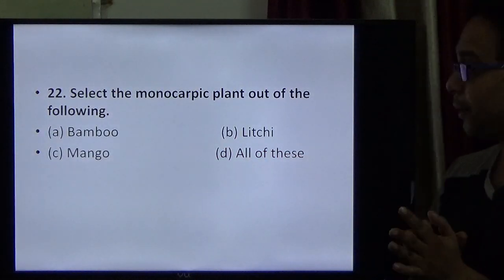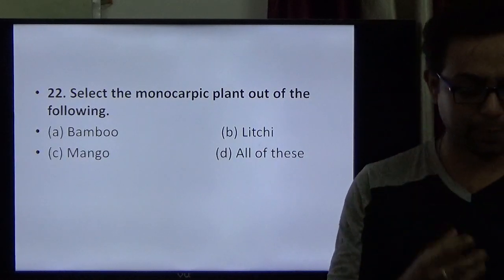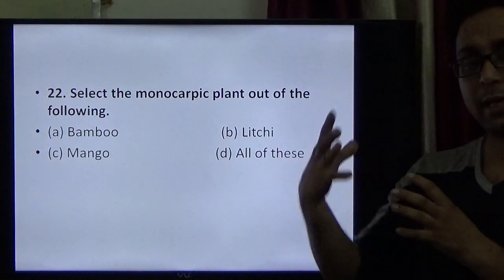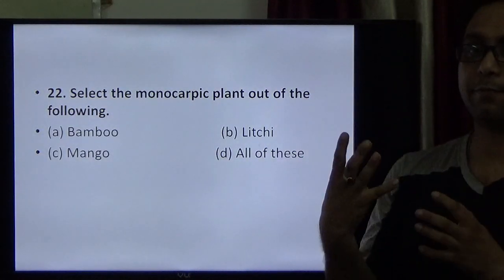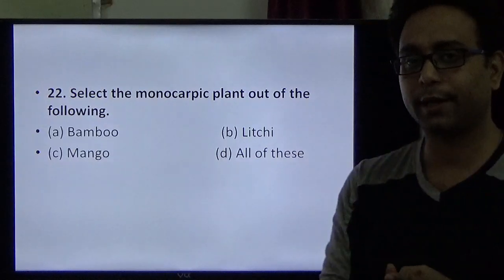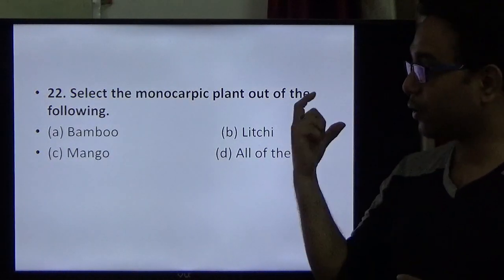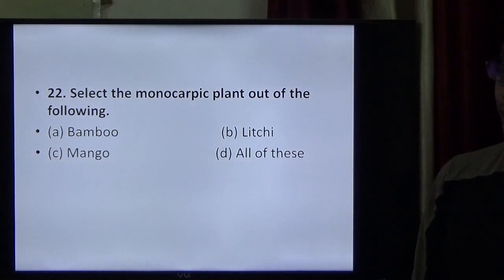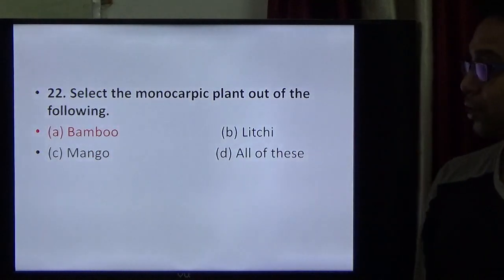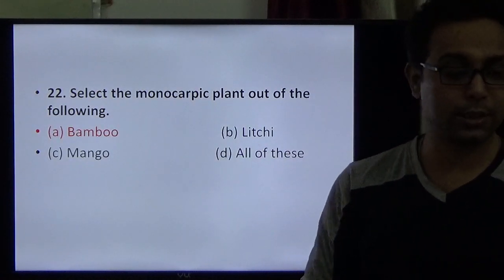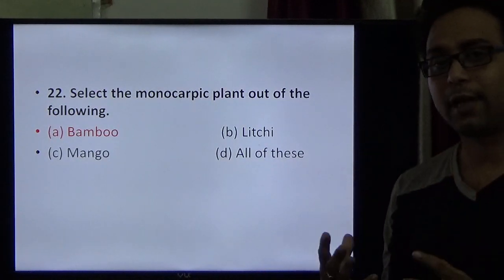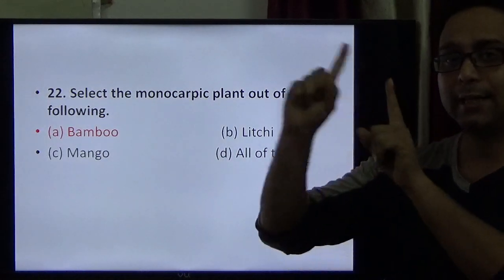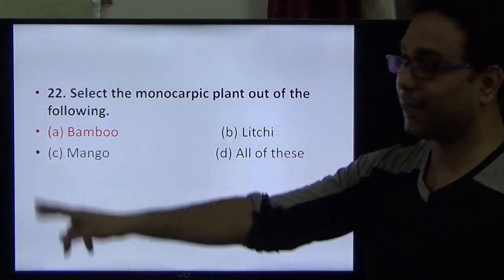Select the monocarpic plant out of the following. What is meant by a monocarpic plant? The plant may grow for many years, but its flower comes only once. Mono means one. The most important example of this type is bamboo, where flowering happens only once in its lifespan. So 22 is the right option.